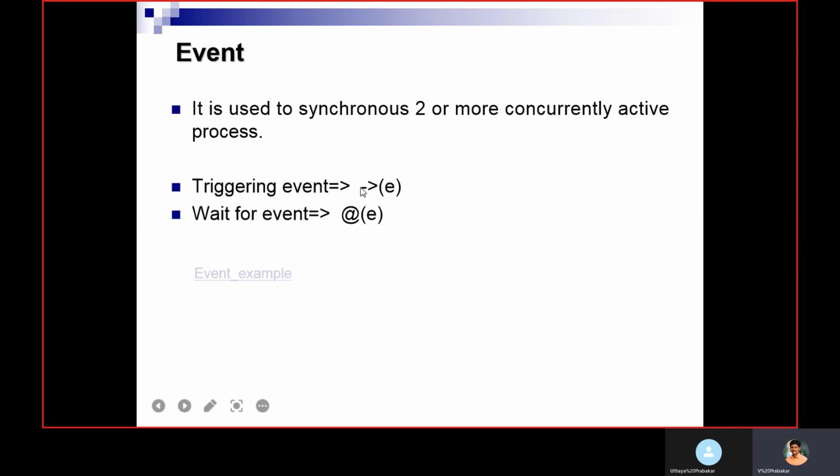Then this symbol, hyphen then greater than symbol, is used for triggering the event. And to wait for the event, you should use this, at of E. That is waiting for the event to trigger. We'll see an example.